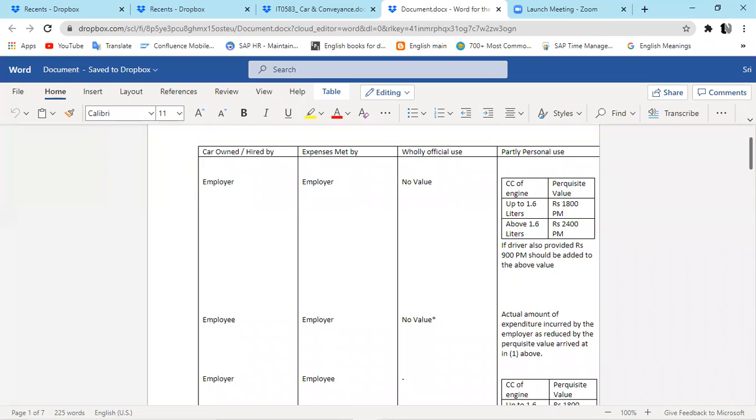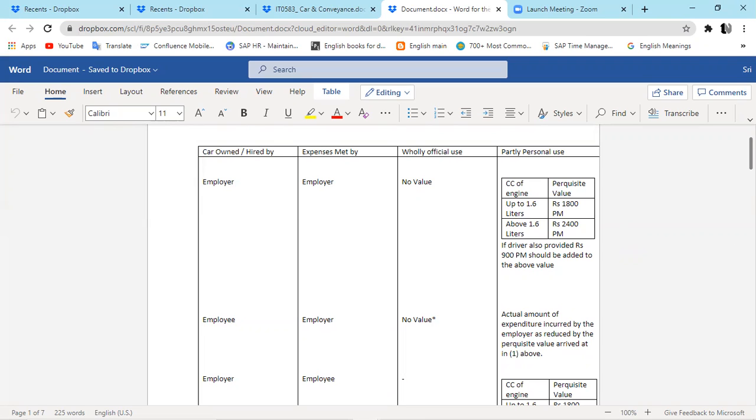Depending upon the car, it will depend upon the CC, up to how many liters, and the driver's allowance also. So we have to always follow the Government of India income tax website for the latest information, and accordingly SAP will be releasing a note. Otherwise, sometimes SAP says also, depending upon